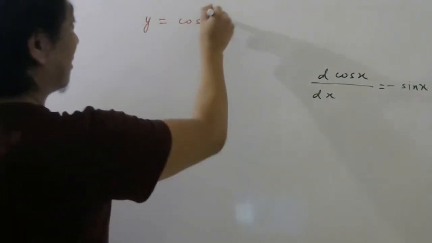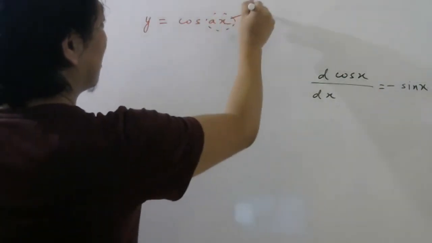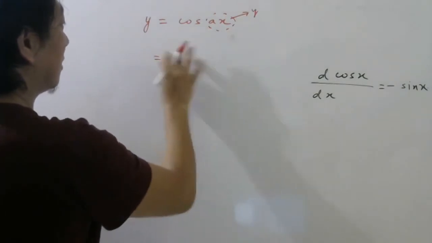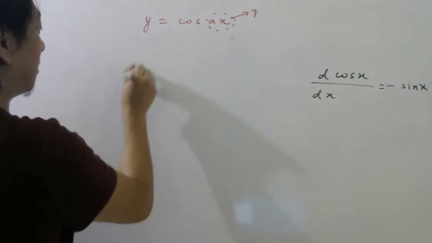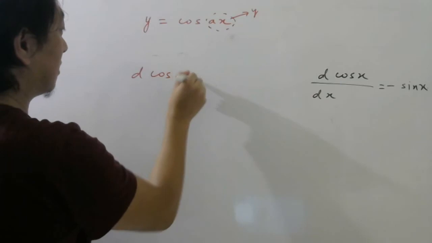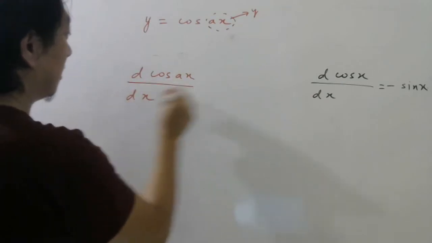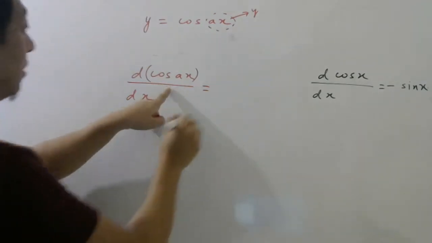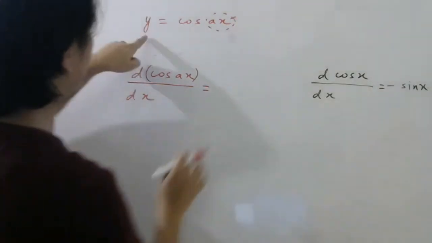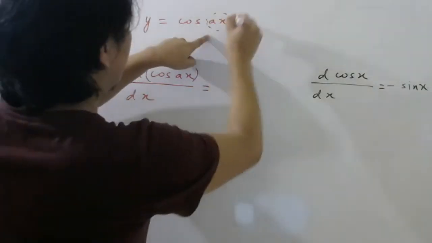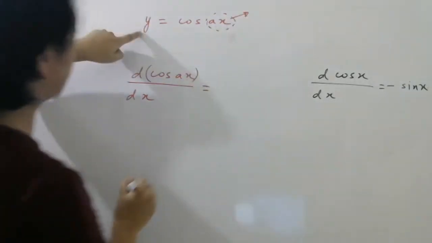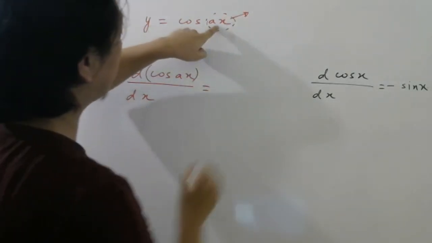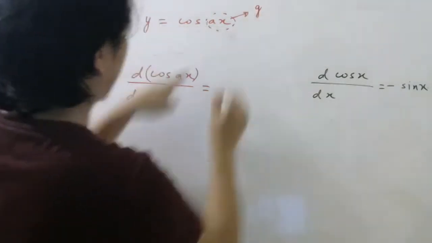Chain rule, you think this is your y. Then it will be differentiation of cos ax by dx. Since y is written here already, let me write some other letter for this, g.